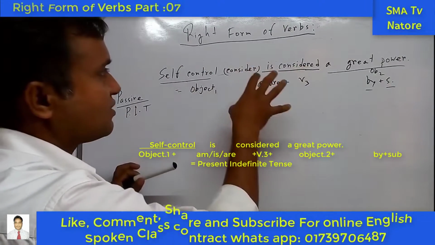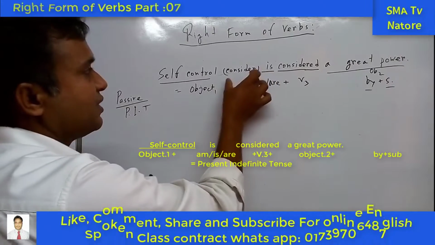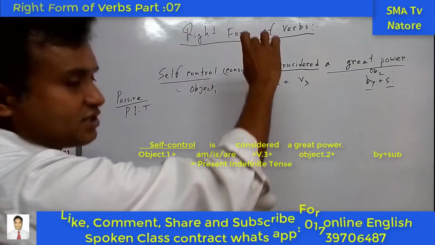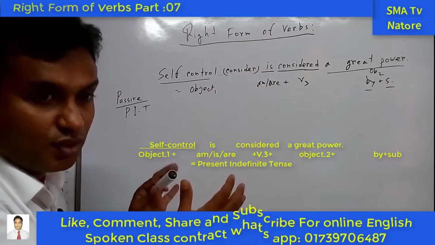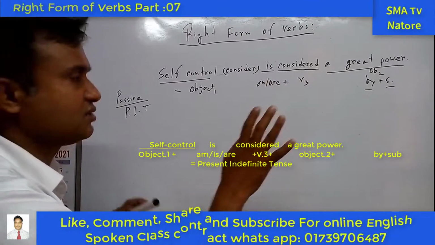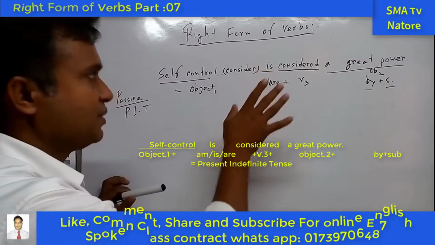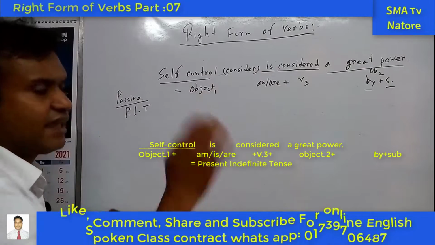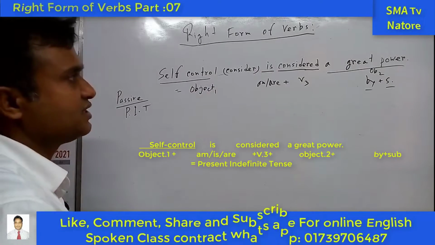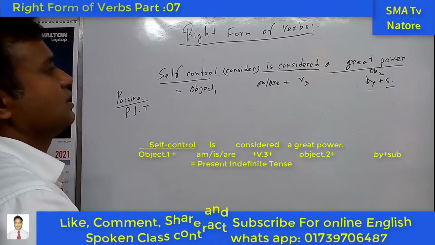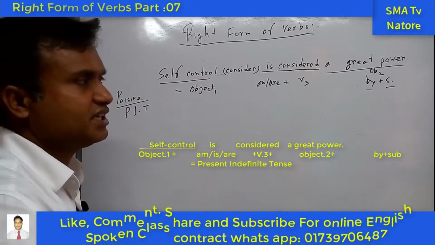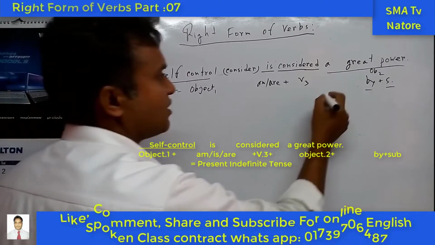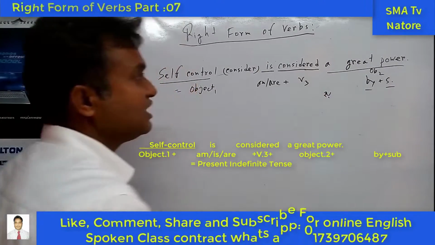So in the example, this is not given, or it may be in the box. This is given in the box, option A, B, C in this box. So then what will happen? If we make it the active voice, what is the Bangla of this sentence? In the passive voice, generally we can see that in the Bangla voice.